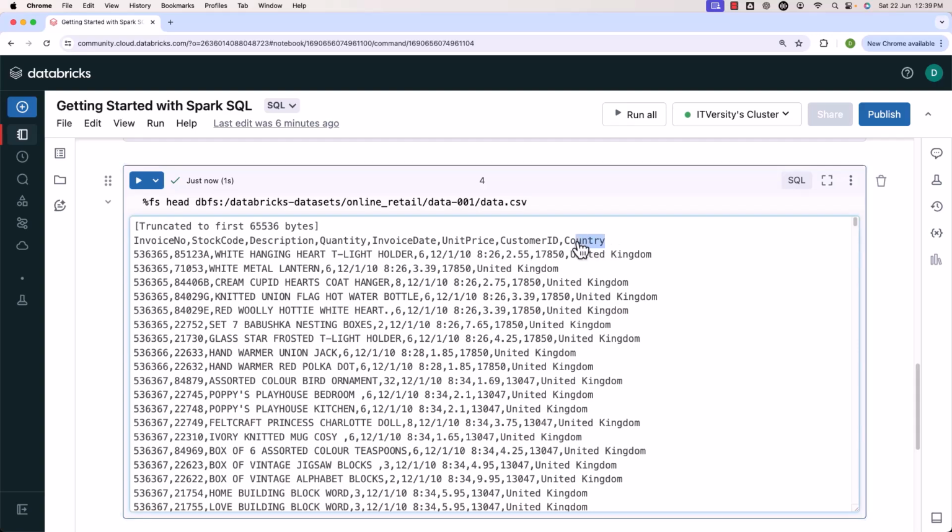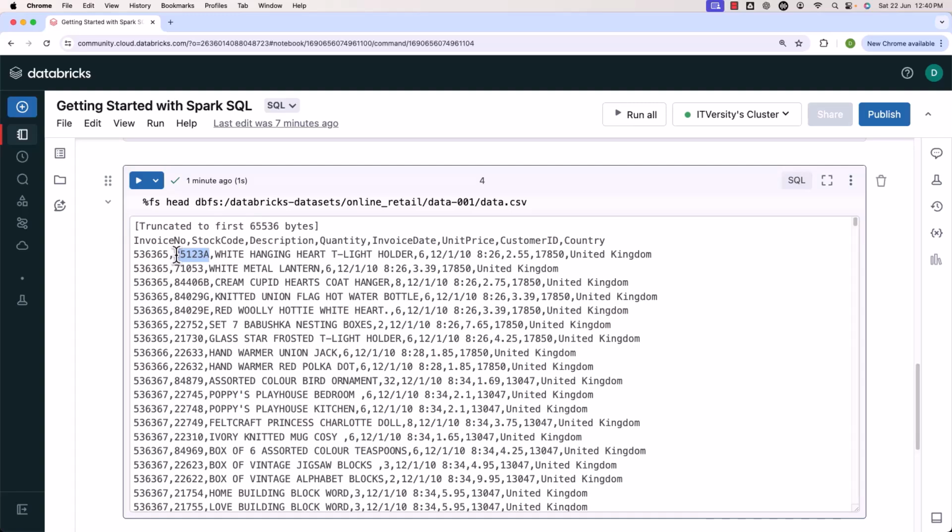If you observe, the first line contains column names. The column names are nothing but invoice number, stock code, description, quantity, invoice date, unit price, customer ID, country. Also, both the header as well as the actual records in the CSV file have values separated by comma. You can see here, this is invoice number, then comma, then stock code. So the actual values with respect to each of the columns are separated by comma. This is how data is structured in this CSV file. It is very, very important for us to understand this.